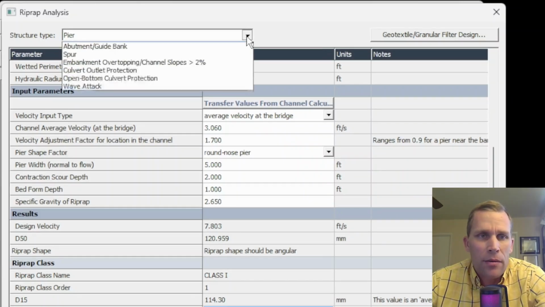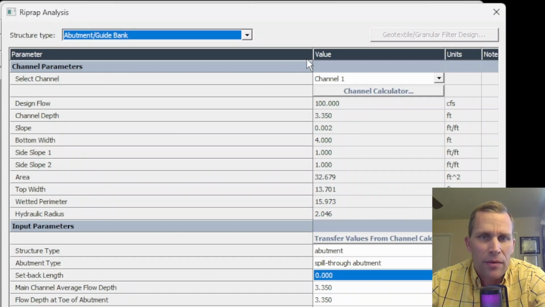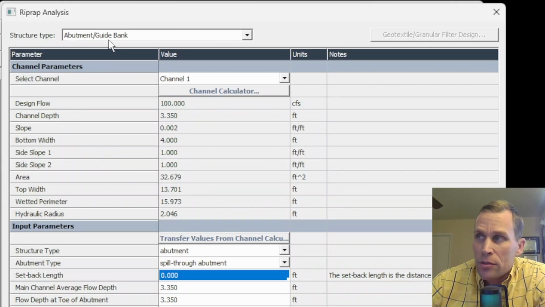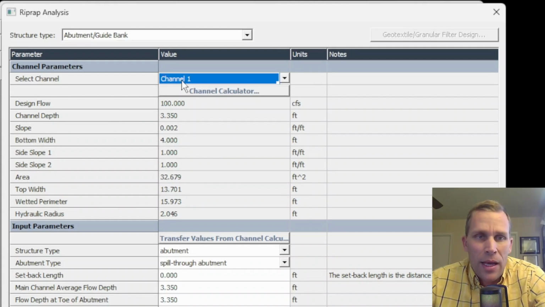All right, so we're back at the calculator here. I'm going to select on abutment slash guide banks. We have a new calculator with new parameters to deal with. The abutment slash guide bank structure type is used to size riprap for protecting bridge abutments and guide banks from local scour and erosion caused by channel flow contraction and turbulence. So up at the top, we have our channel.